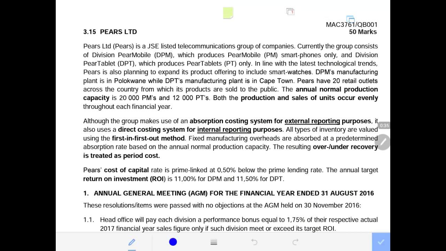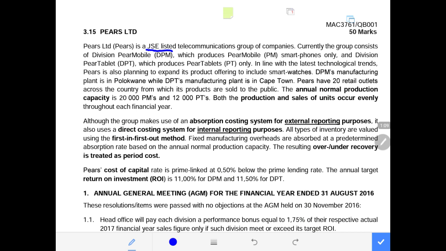PEARS Ltd is a Johannesburg Stock Exchange listed telecommunications group of companies. Currently, the group consists of division PEAR Mobile, which is DPM, and this is the name of the division. This division produces PEAR Mobile, which is PM smartphones only, and the division PEAR Tablet, which is DPT, which produces PEAR Tablet only, which is PT in abbreviation, the second product that they are producing.